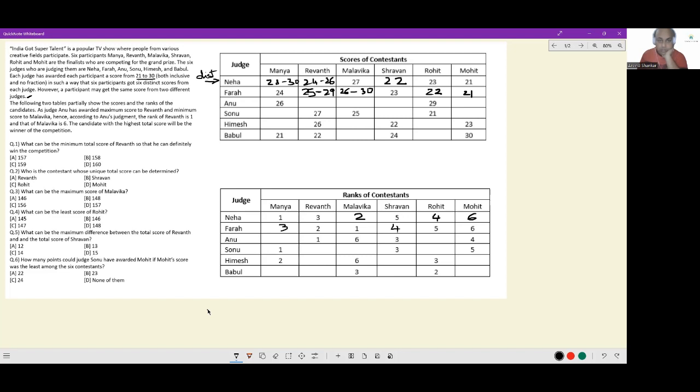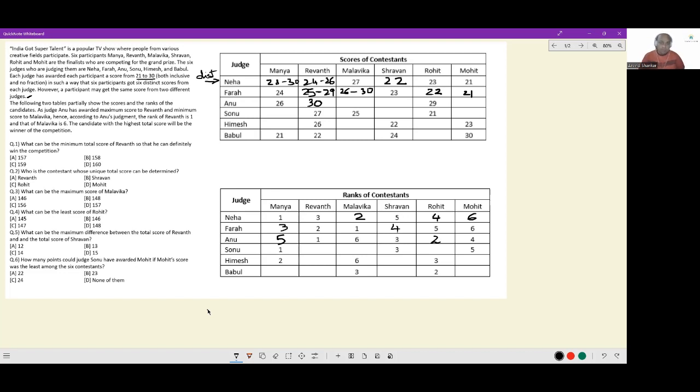Next thing, let's look at Anu's scores given to Manya and Rohit. Manya has 26, rank missing. Rohit has 29, rank missing. The ranks missing are rank 2 and 5. We can clearly see rank 2 will go here, higher score, and rank 5 will go here. Now, if 29 is rank 2, the only way it can work is if rank 1 is 30. If rank 1 is 30, so Anu's score to Revant is definitely 30.